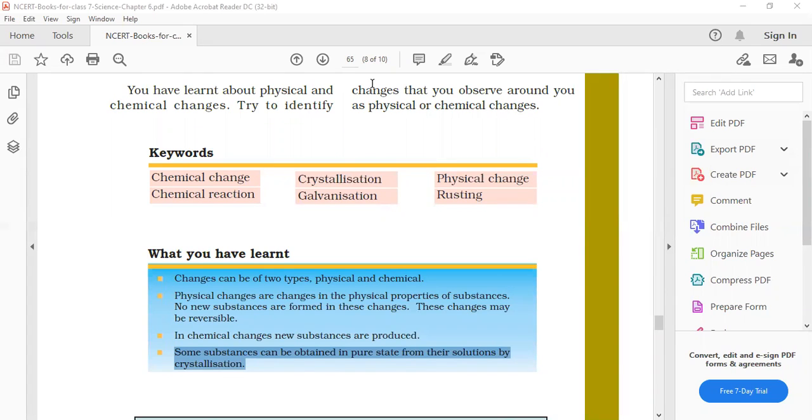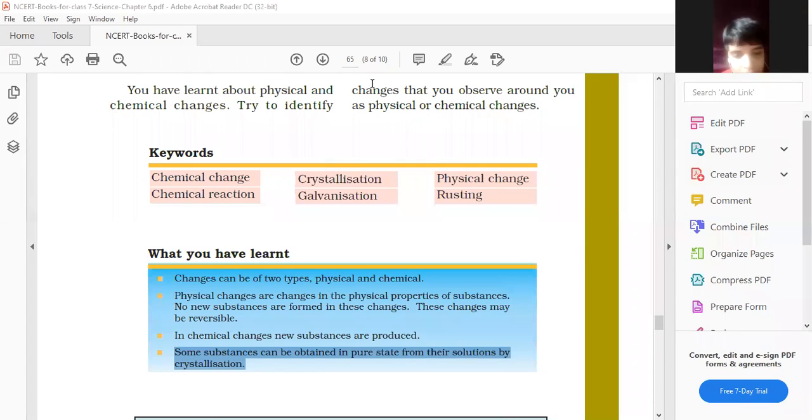Okay, tell, beta. Ma'am, the process of depositing a layer of zinc on iron is called galvanization. Ma'am, it is given on page number 64. Okay. So children, we need to protect iron. There is a process of protecting iron: a layer of zinc is deposited on iron. That process is known as galvanization.